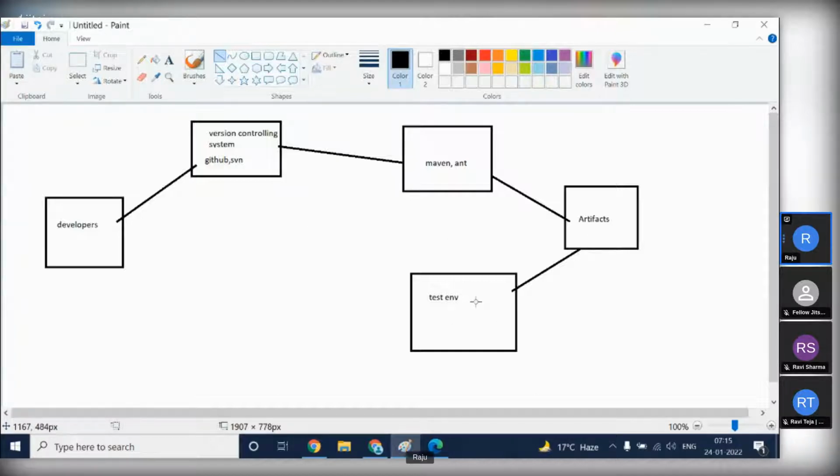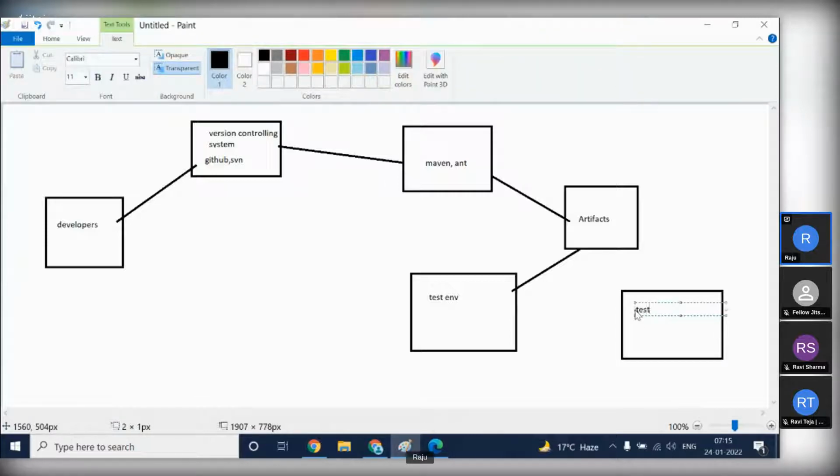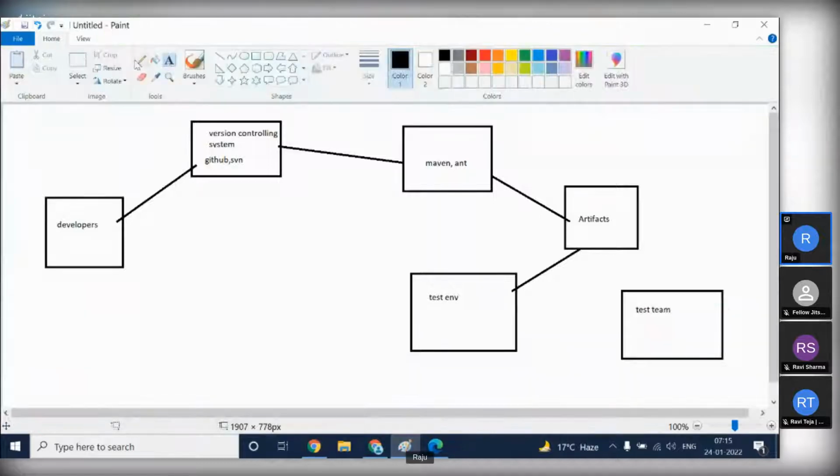After deploying the artifacts, our application will be accessible to the testers. We have a test team. They will write the test scripts by using some automation tools, and the testers will execute their testing scripts on this testing environment.